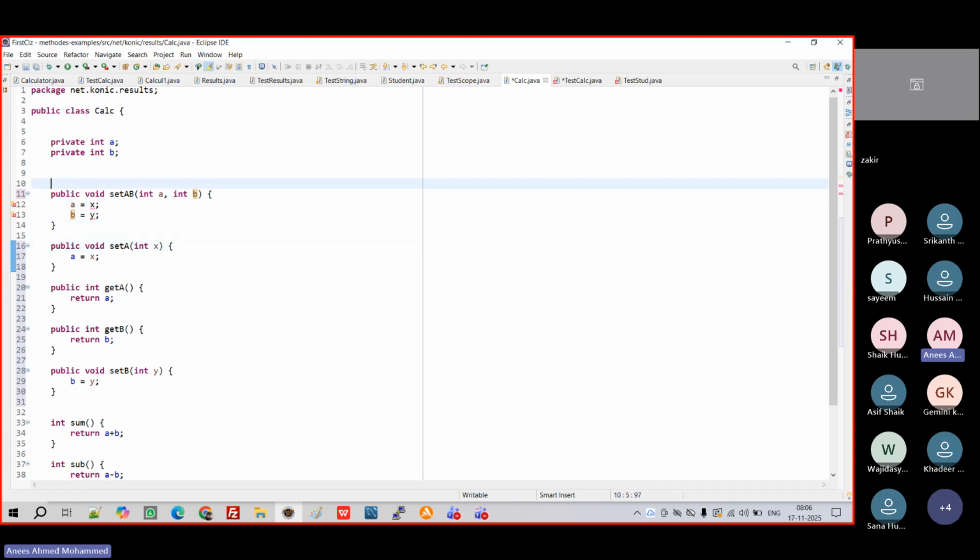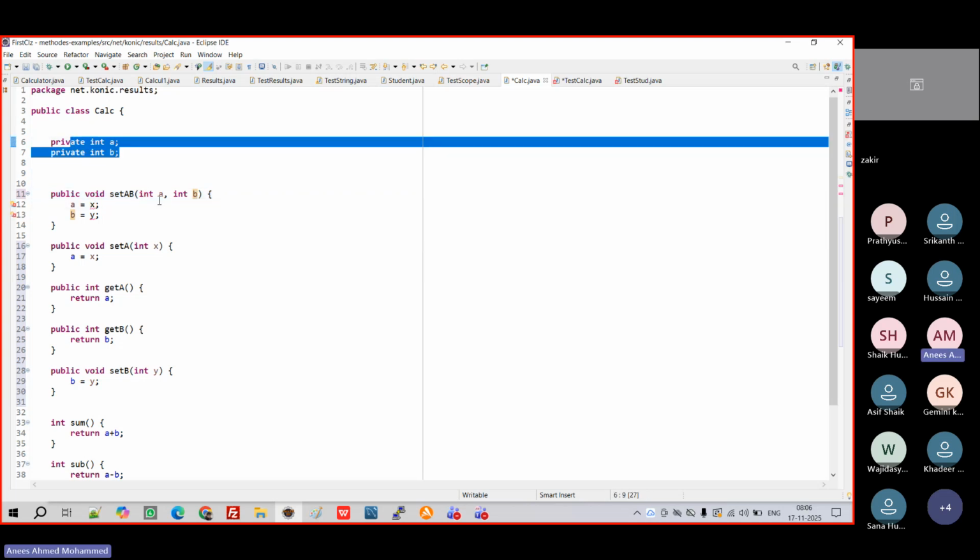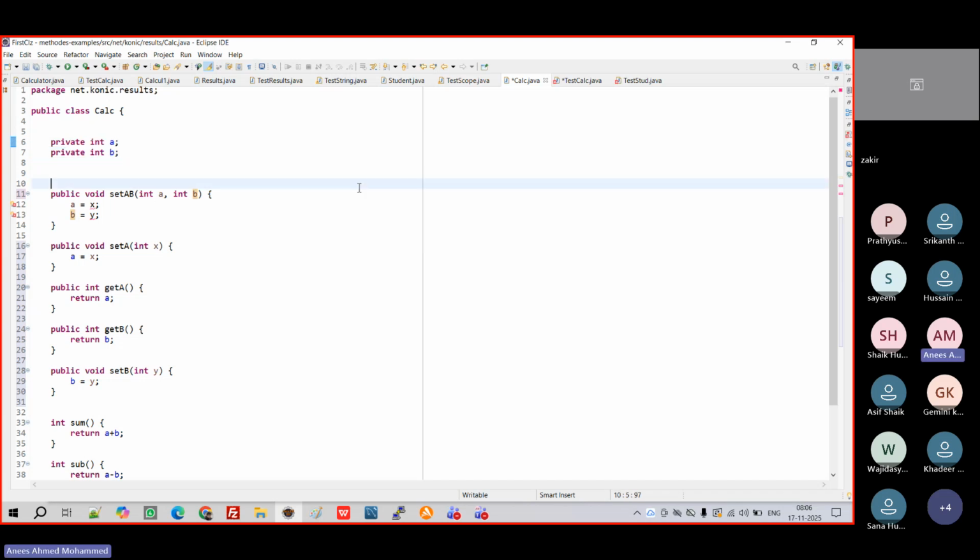So in this case, when you are passing, these values are coming from outside, right? You can see this one is blue color, and this one is gray color, right? How is the color different? Because these are member variables and this one is not a member variable.